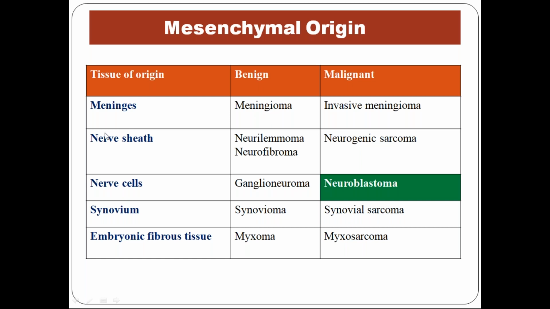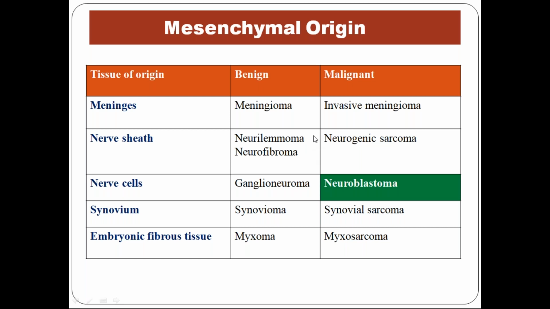Likewise, next is nerve sheath, neurilemoma or schwannoma. I think that is a better term. You can put schwannoma, that means from Schwann cells. You know Schwann cells. Next, from the peripheral nerves, neurofibroma. So benign.